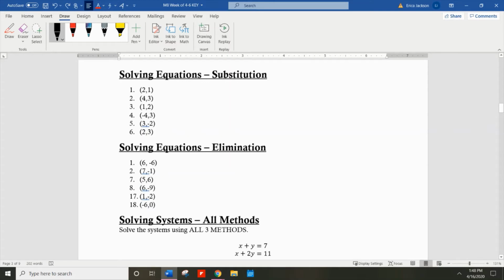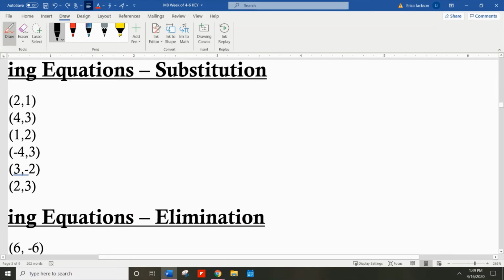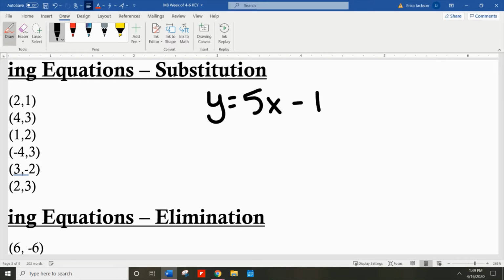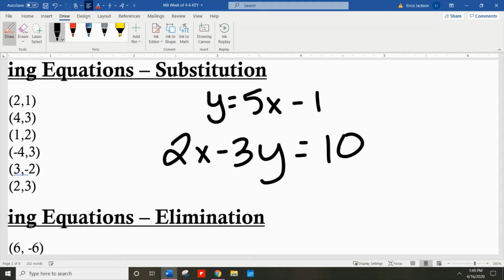Then we go through the substitution method. I did show my work when I solved these problems, but to condense space and so you didn't have such a big packet, I just wrote answers down here. But remember, the substitution method means that you have to have one variable alone in order to solve an equation. So an example would be y equals 5x minus 1, and let's say 2x minus 3y equals 10. You can see that top equation has a variable alone, so that indicates that we should do the substitution method. However, you can do the substitution method with any system. You might have to get a variable by itself first, though.